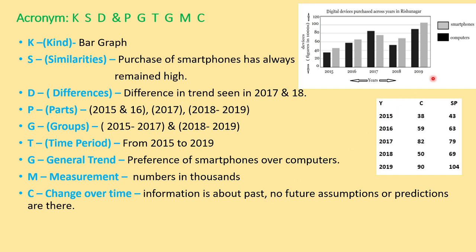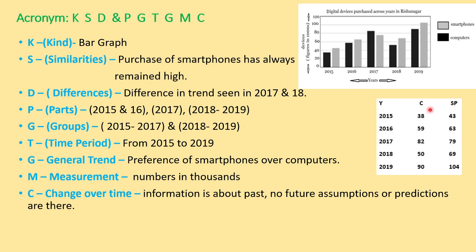Now, in case there had been 2 more years here, maybe 20 and 21, in that case there would be a future assumption, a future prediction also. So then our graph would have been in past as well as in future. Now, this that you can see here, again, this is very important. What I have done here is, since the figures here are not exact, I have noted down these figures so that when I am writing the paragraph, I will not have to go back again and again to see the figures.